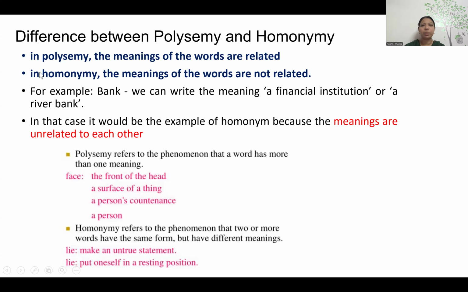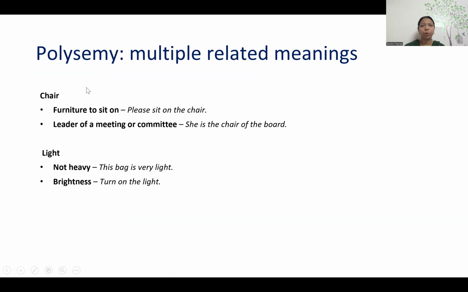So what is the difference between polysemy and homonymy? Already we learned polysemy means the words have related meaning. Homonymy means different meaning. The words are not at all related, they have exactly different meanings. Some more examples of polysemy: chair.